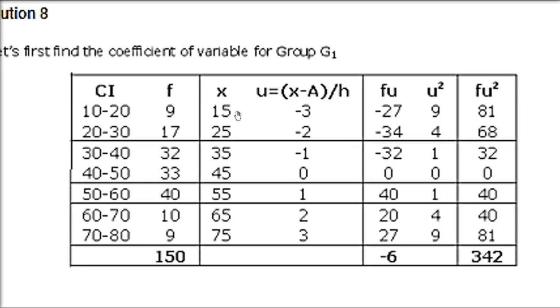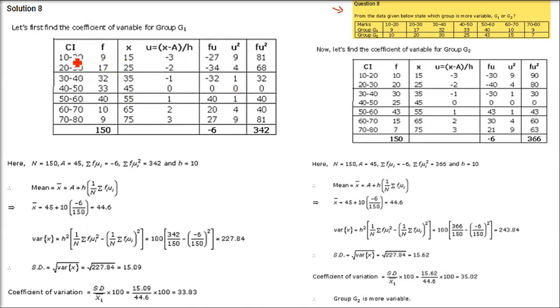Let me show you one of them. 10 plus 20 by 2 is 15, and you do the same for the other x values. So u is x minus the assumed mean by h, that is x minus 45 divided by 10. The first value is 15, so 15 minus 45 by 10 is minus 30 by 10, which is minus 3. For the next, 25 minus 45 by 10 is minus 2. Now you have to square it, so there will be another column for u square.